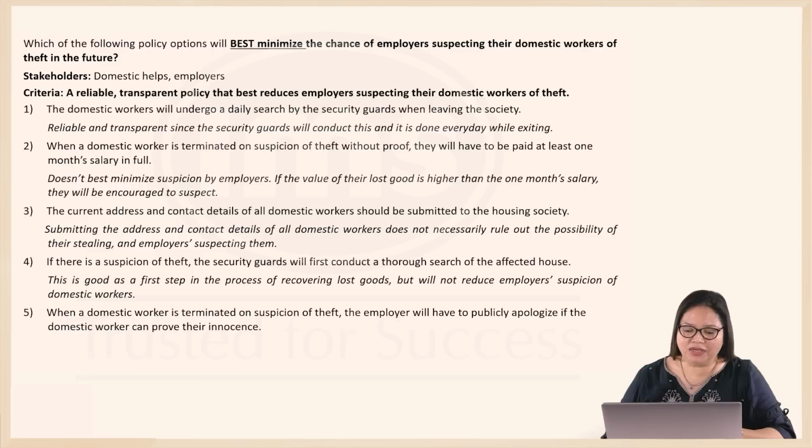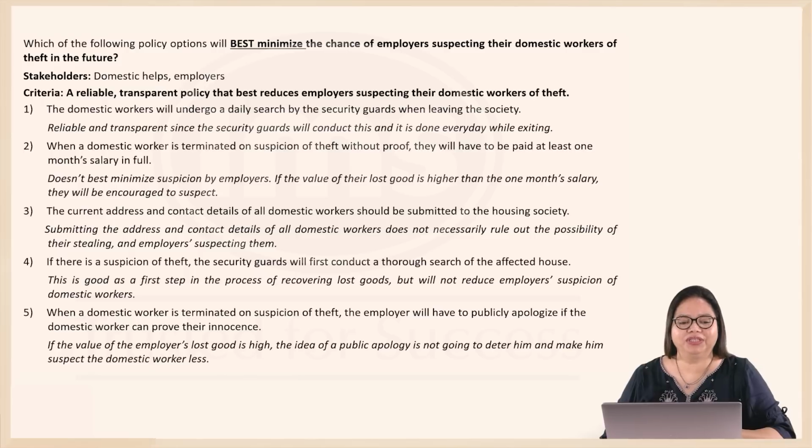5. When a domestic worker is terminated on suspicion of theft, the employer will have to publicly apologize if the domestic worker can prove their innocence. A public apology to be given by the employer if the worker's innocence is proven later. However, like option 2, if the value of the lost good is really high, an employer might even risk this because he's more concerned about the value of the good lost than this so-called public apology that he might have to render. It doesn't necessarily minimize the suspicion that an employer might have with regards to the domestic worker.